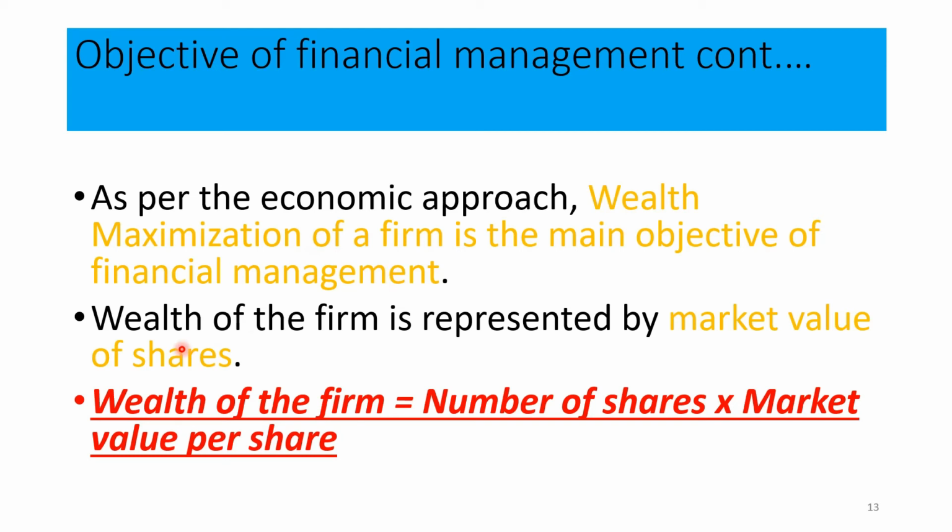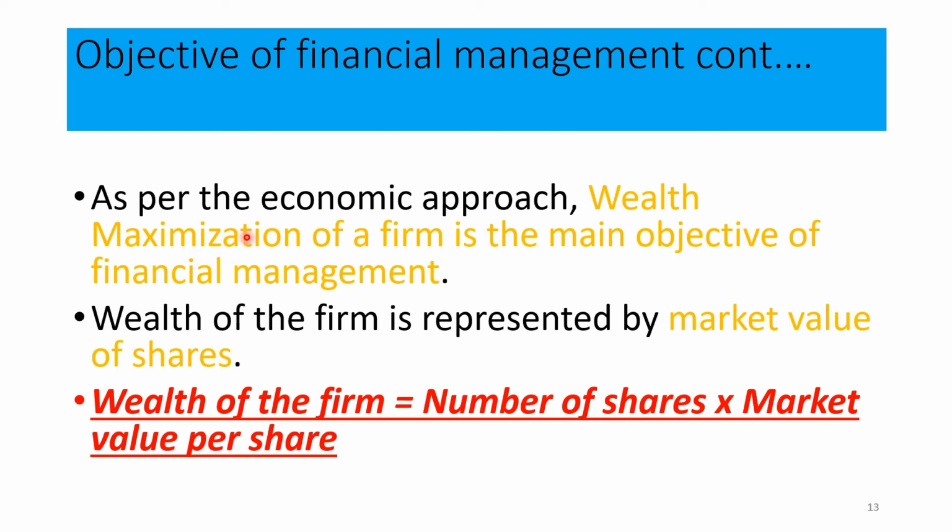What is wealth actually? Wealth is a market concept. How can we calculate the wealth of the business organization? The number of shares available in the business organization multiplied by the market price per share. That is how we can calculate the wealth of the firm. Wealth of the firm is represented by market value per share. Wealth of the firm is equal to number of shares times market value per share. Again, what is the main objective of financial management according to the economic approach? That is wealth maximization.